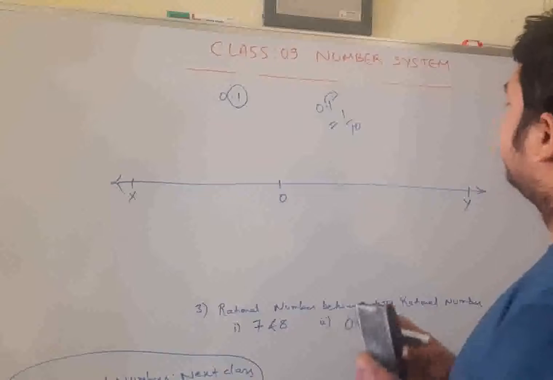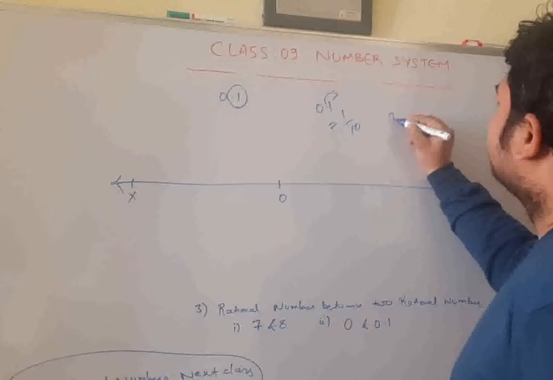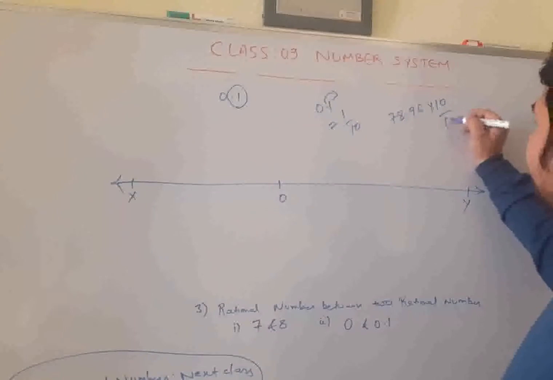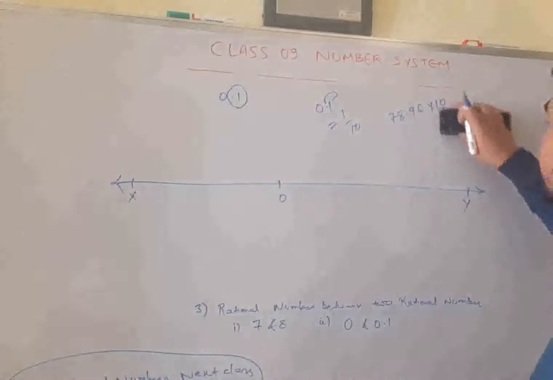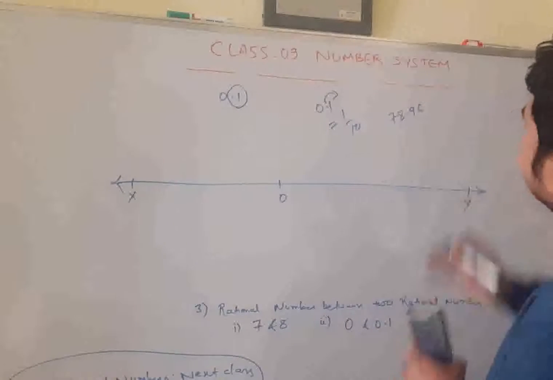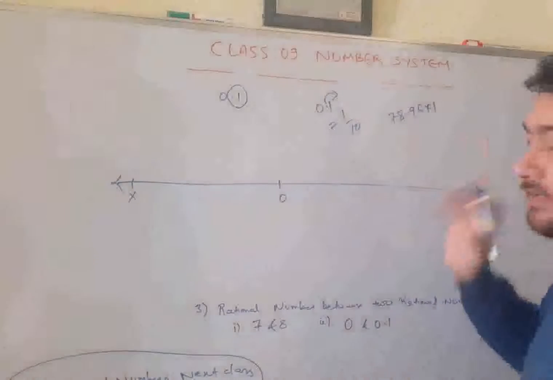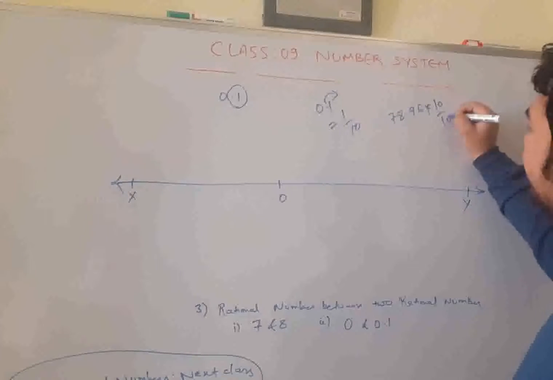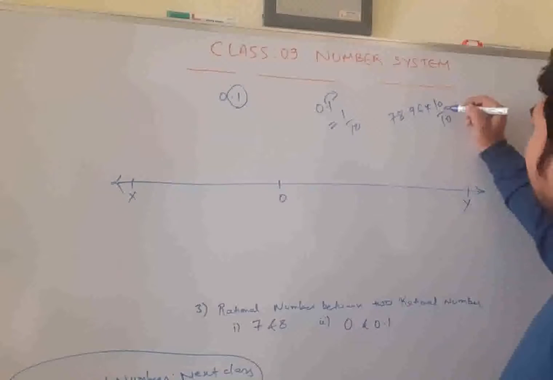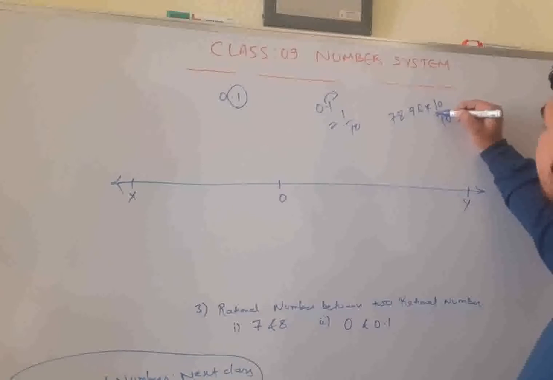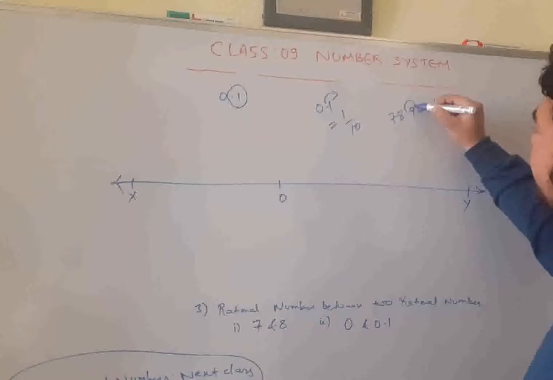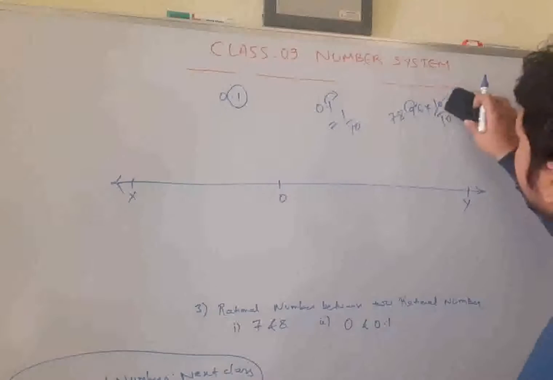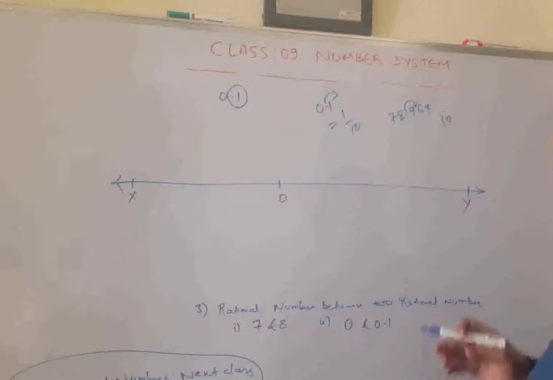How does this work? See, we have 78.96. If we multiply it by 10 and divide it by 10, does it affect the number? No, because it is nothing but 1. We can write 1, and the number will remain the same. We write something that represents 1, and the number will remain the same. What does this do? This will help shift the decimal here. And this will be consumed in bringing the decimal one step right.